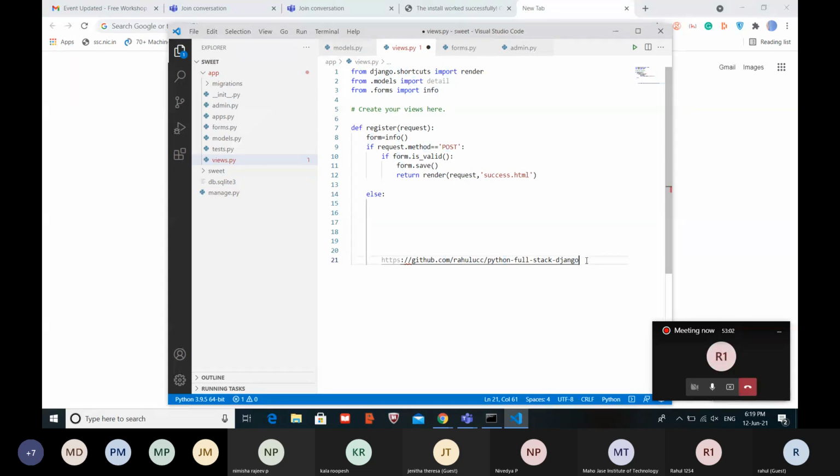Just copy this. You will find the whole code, so you don't have to type each and every line, whatever I'm typing.